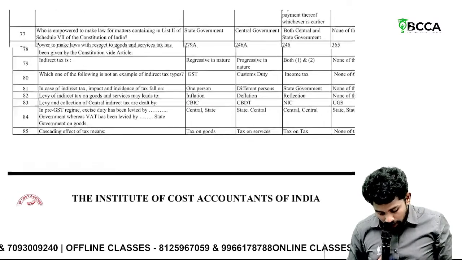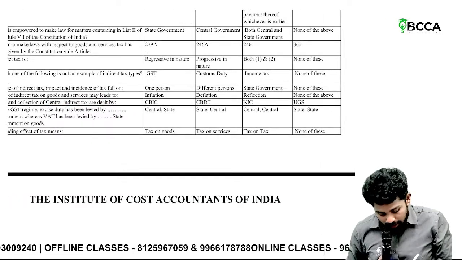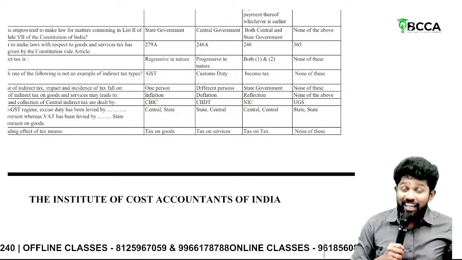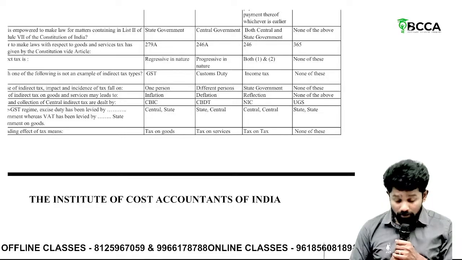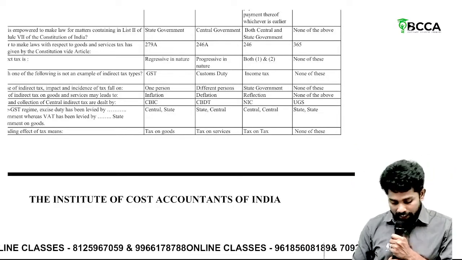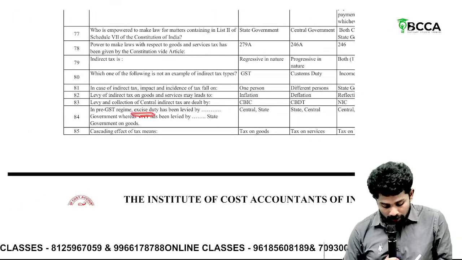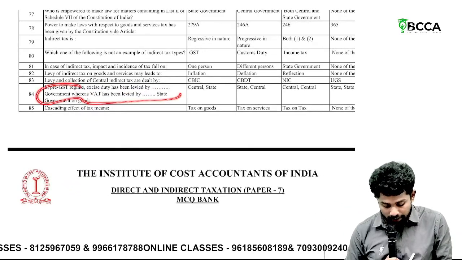Then, levy and collection of central indirect tax are dealt by CBIC, CBDT, NIC, UGST. CBIC, Central Board of Indirect Taxes and Customs. For direct taxes, CBDT, Central Board of Direct Taxes. Then, in the pre-GST regime, excise duty was levied by... sir, this we studied where?